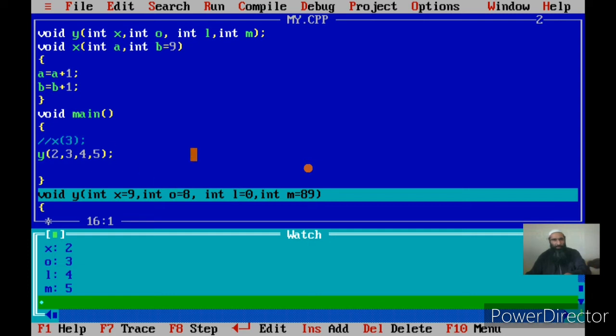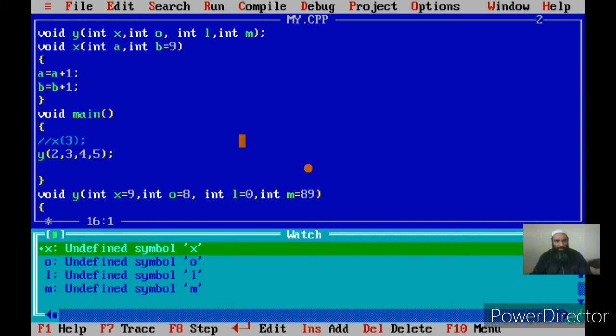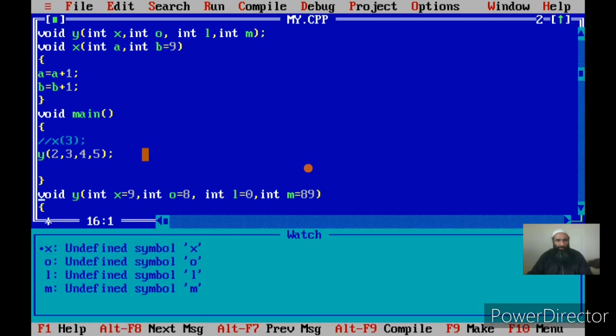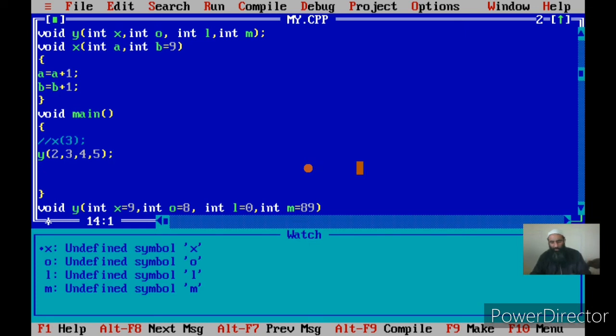Now let us make the different types of calls that are possible for y. Since there are default values for all the parameters, I can make a call to y in which I am not passing any parameters. I can make a call in which I pass the first parameter.